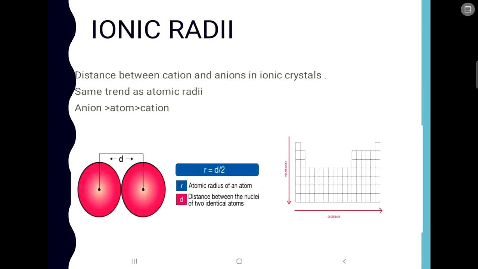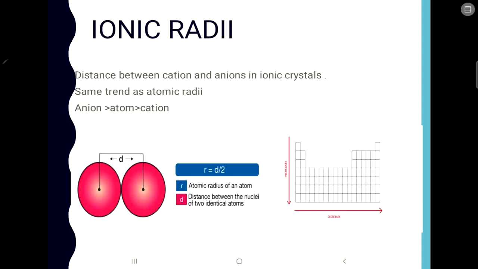Okay, now what was the trend for atomic radii? That is, it decreases along a period because the atomic charge is increasing, so it is decreasing, and then down a group the atomic radii is increasing because the number of shells are adding. Okay, so that was the trend.